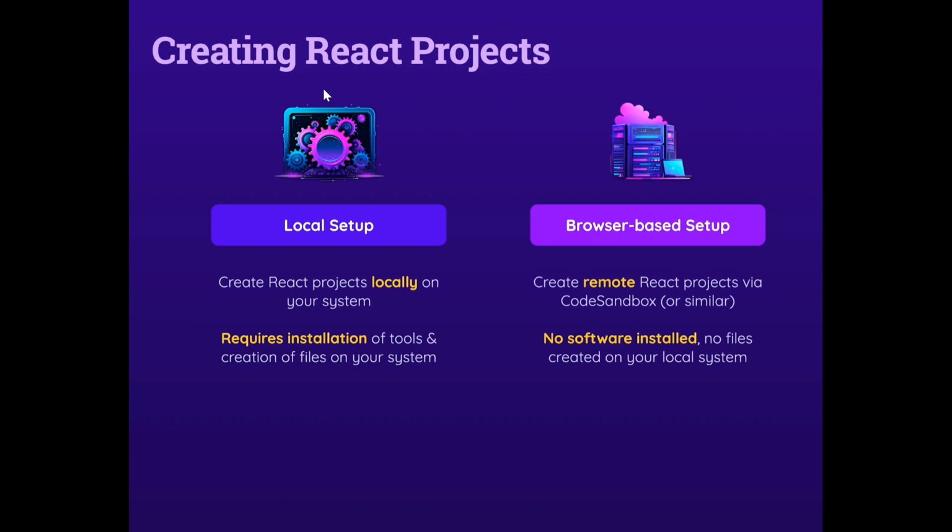Here we will be doing some installations of tools and creation of files on our system. We are using Visual Studio Code. As you have learned all those prerequisite concepts, you might have already downloaded and installed Visual Studio Code. We will be downloading some extensions that we need for React. That is the local setup.